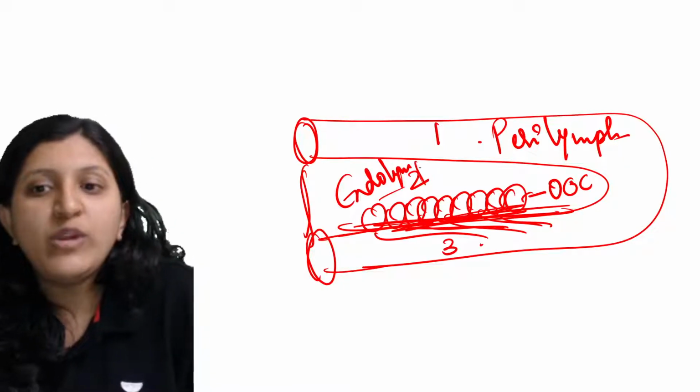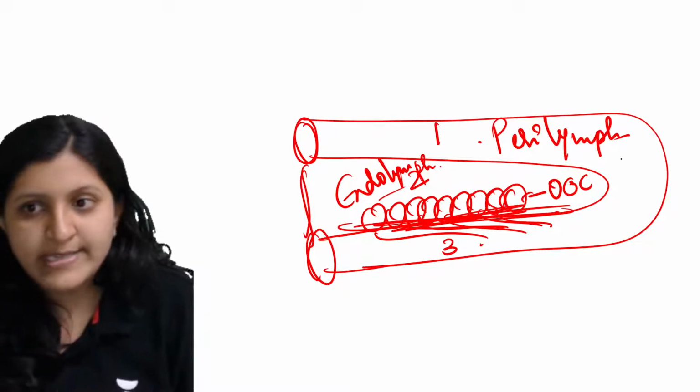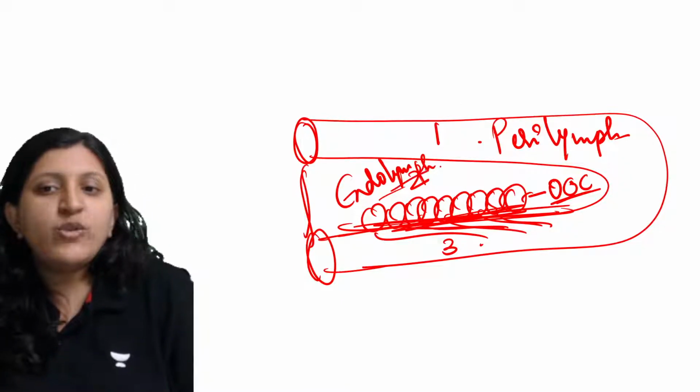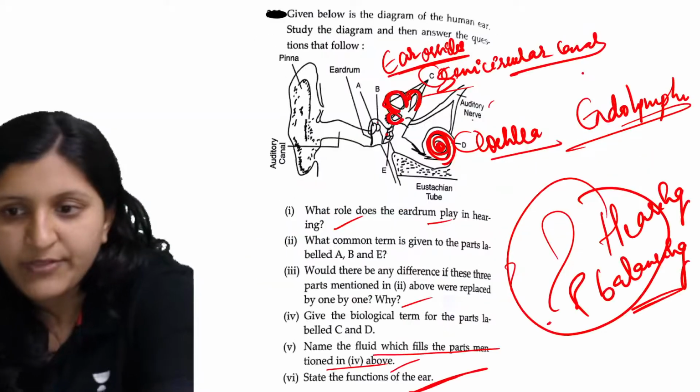Now endolymph is the one which makes you hear things, with the vibrations that are setting in. So this is the organ of Corti. Endolymph you can find in canal number 2, and surrounding it is the perilymph.